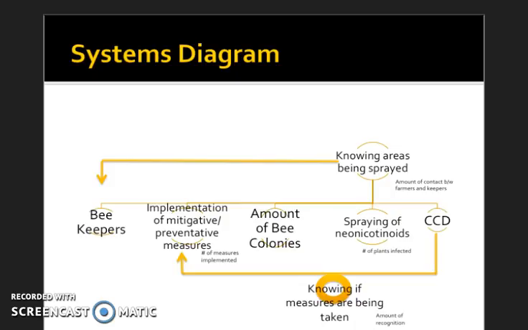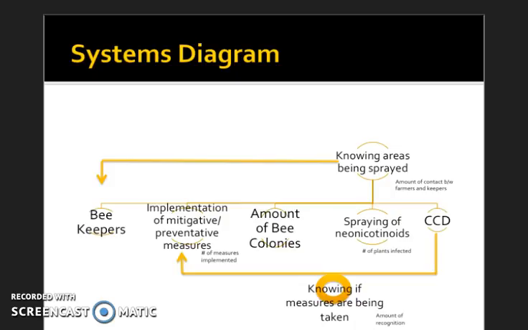The more measures taken, the more a beekeeper can produce and sustain bee colonies. The outflow from the stock of amount of bees is the spraying of neonicotinoids, the valve in this being the number of plants being affected. The more plants affected, the more bees are exposed, thus leading to the sink of colony collapse disorder.